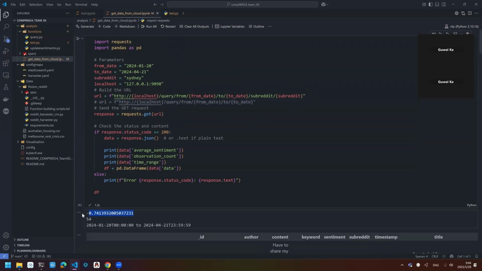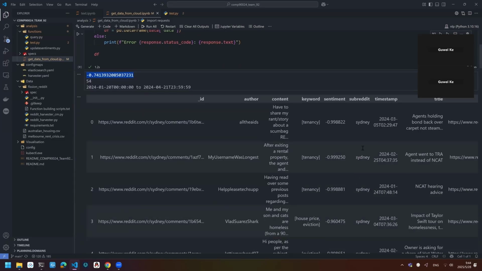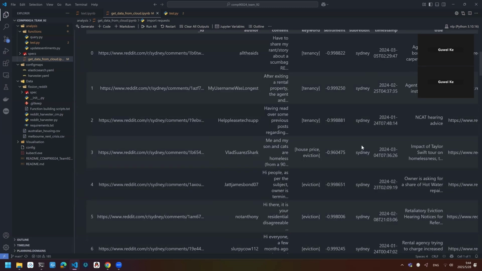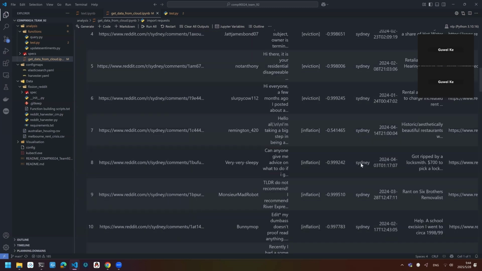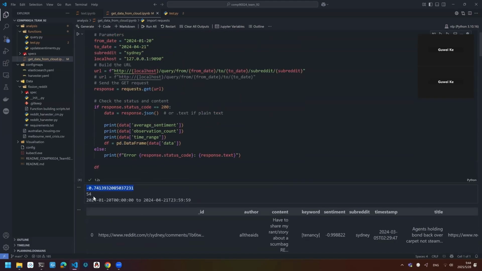And as you can see here, we fetch data with subreddit Sydney, only Sydney, no other subreddits. And the number of fetched data decreases. This RESTful API is very useful for our data analysis in later parts. Thank you.